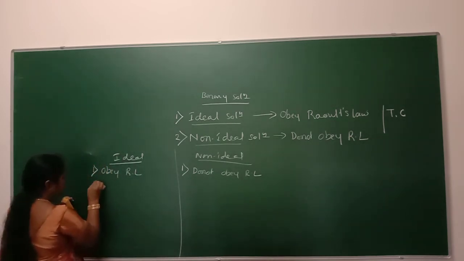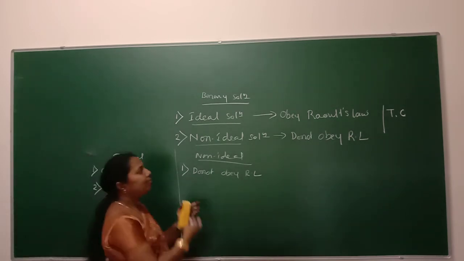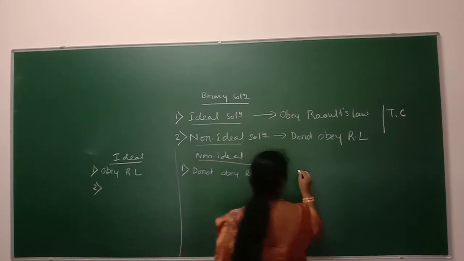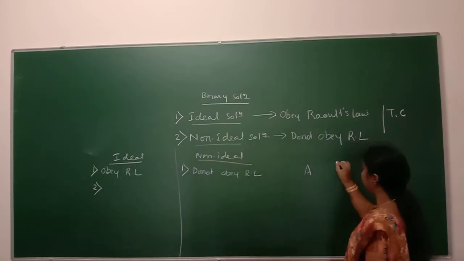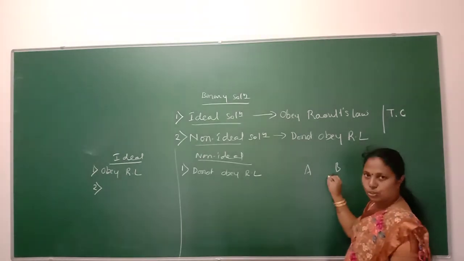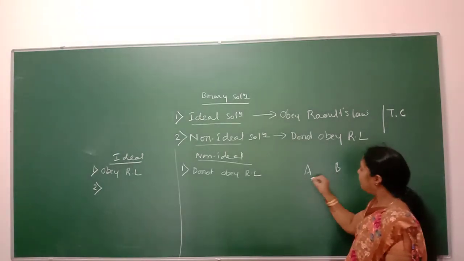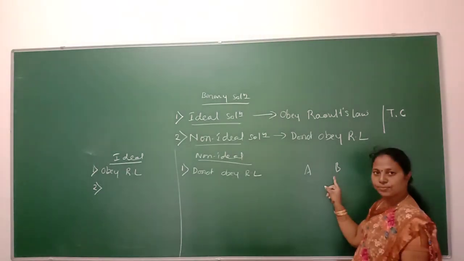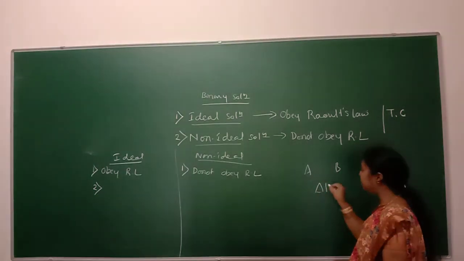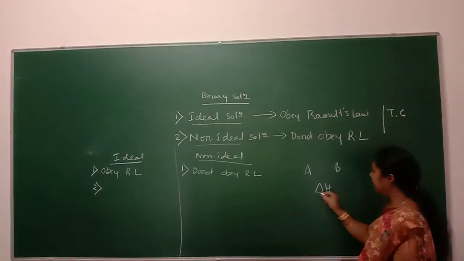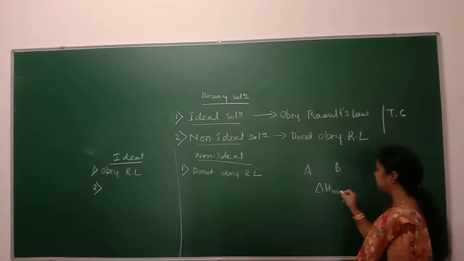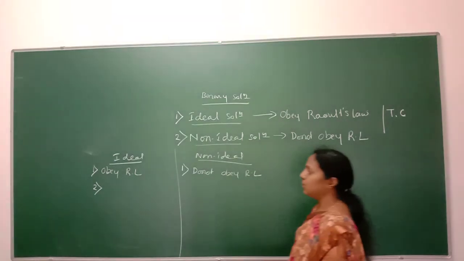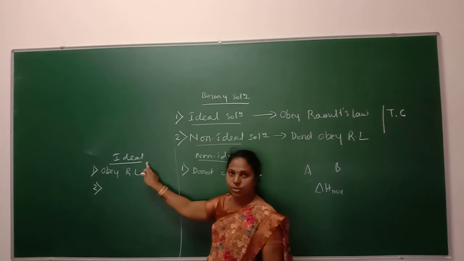Next, the second difference is during the mixing of two individual liquids, liquid A and liquid B. After the formation of the solution by mixing these two liquids, there is no heat change produced. That means delta H of mixing will be equal to 0 in case of an ideal solution.